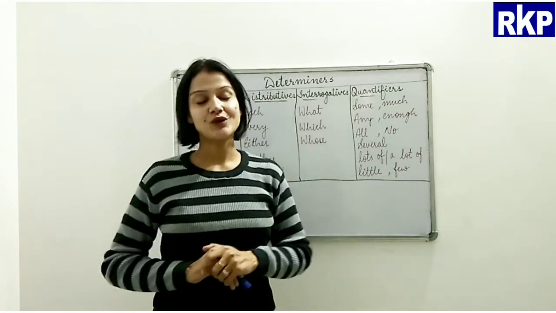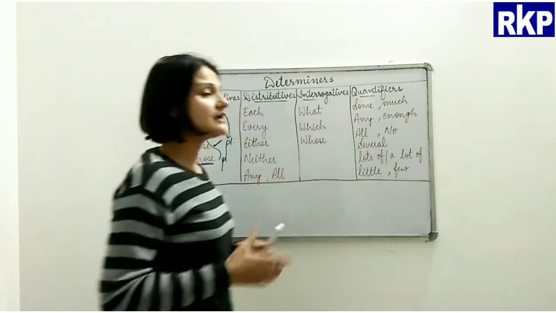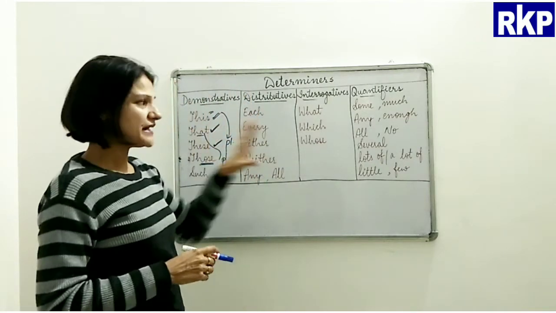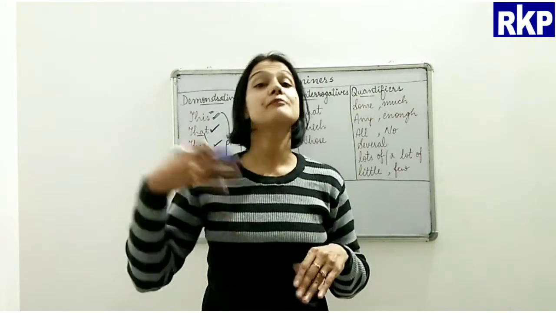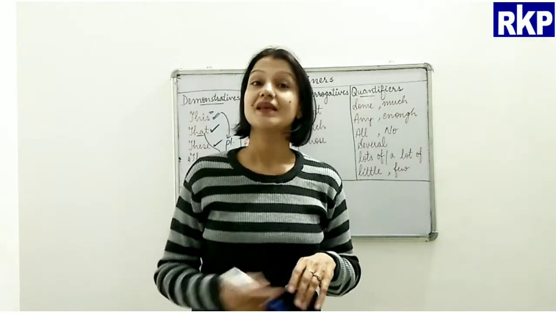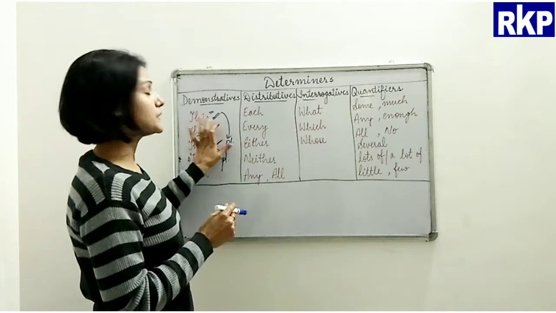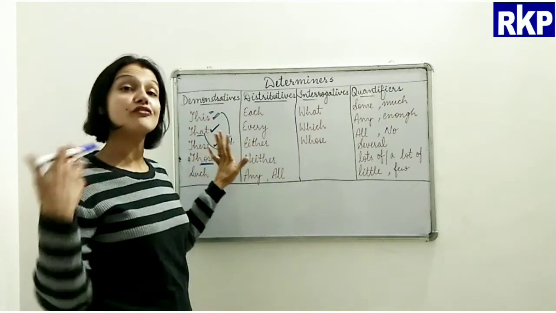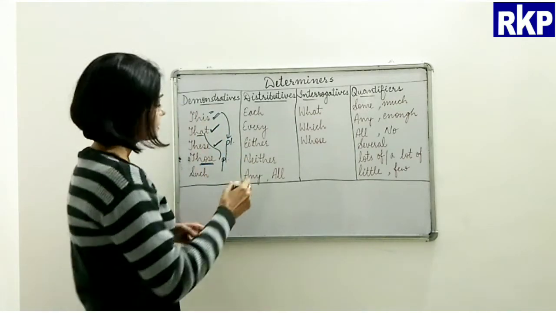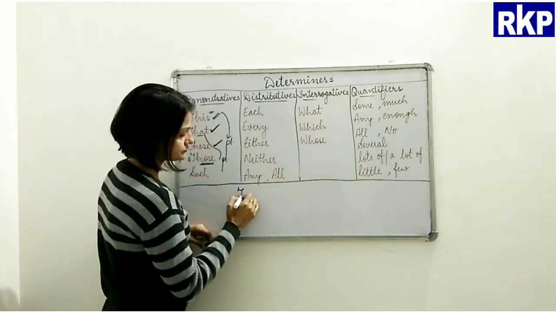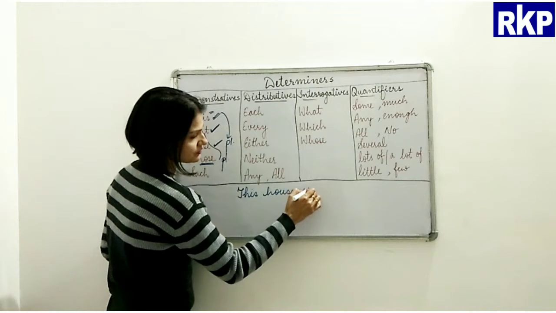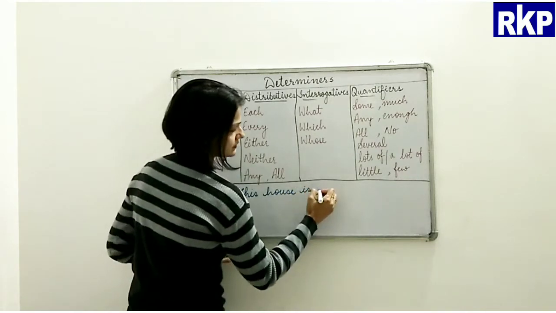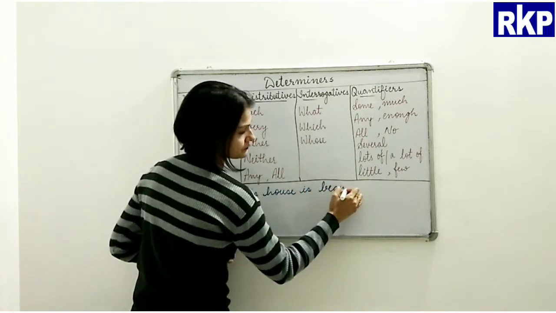And one more thing I would like to tell you here. Sometimes many of these words can be used as pronouns as well. Let's take the example of demonstratives only. I can say, this house is beautiful.